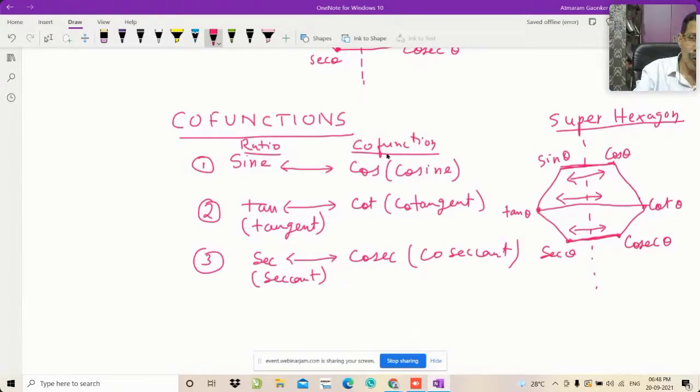Even if you know this directly, use the super hexagon, that will ensure more correctness. You will not make the mistake, because in trigonometry there are so many formulas. I will tell you how many formulas you have to remember in trigonometry.